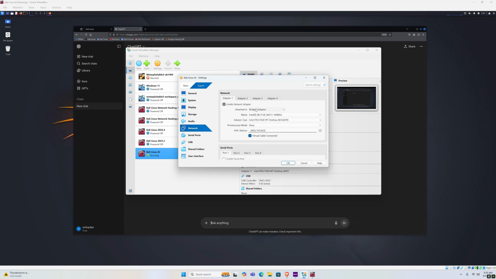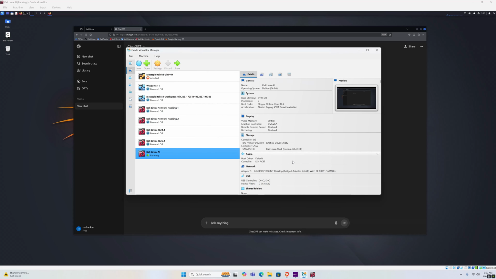Once again, change to bridged adapter, make sure the virtual cable is connected, and under the bridged adapter, make sure you select the correct interface which you want to use. For me, it automatically selects it. For you, it might also automatically select the correct one. And once you set this up, you want to click on OK.